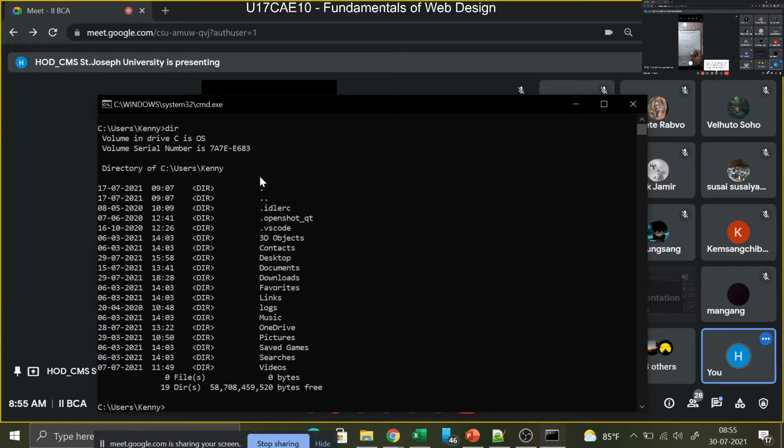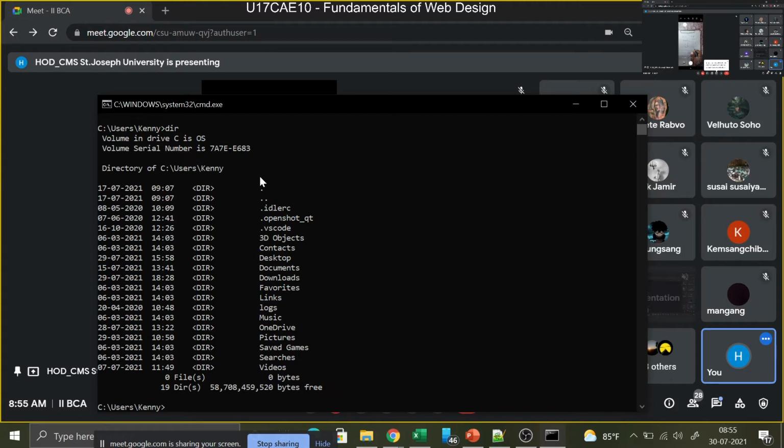A command is just giving an instruction as you would in normal language. For example, I am telling a student to go and get the duster from the office. That is a command. If I tell you to get up, turn left, walk 10 paces, then turn right, walk another 10 paces, go to the receptionist, and ask for a duster, these are instructions. You have to execute them correctly. If I tell you to turn left and you turn right, you will never reach your destination.